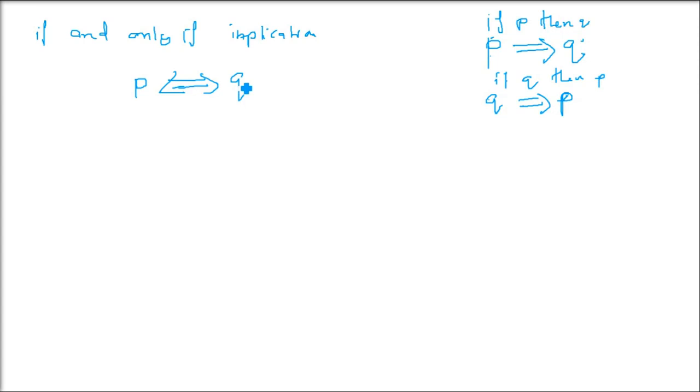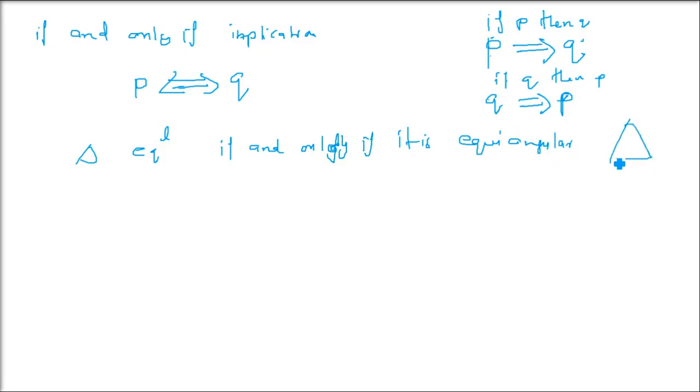For example, a triangle is equilateral if and only if it is equiangular. That is the if and only if implication I am using. Let me make a triangle and show you that all the angles are the same. Then we have an equilateral triangle.